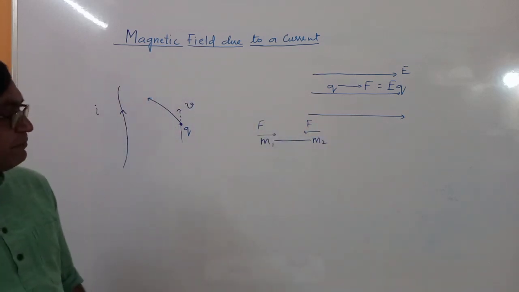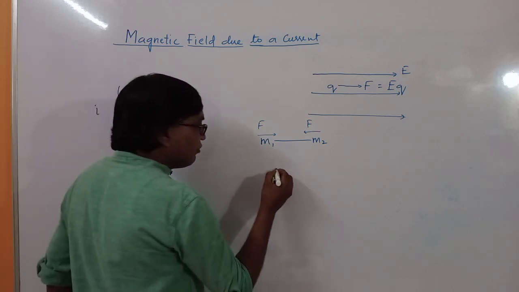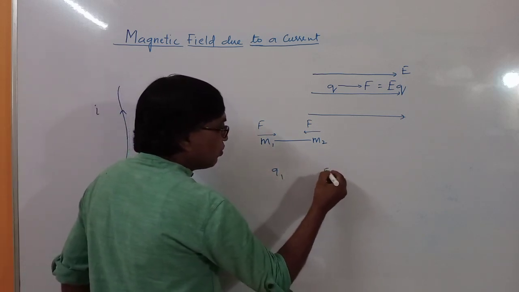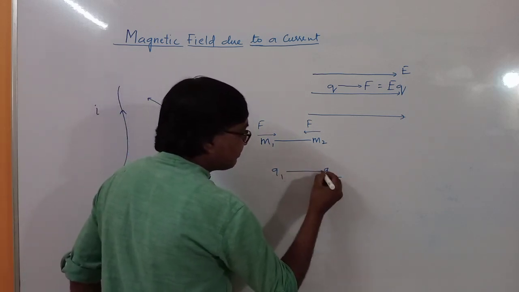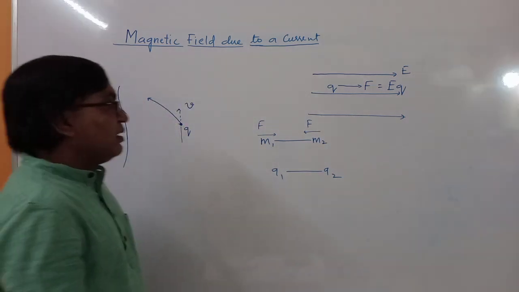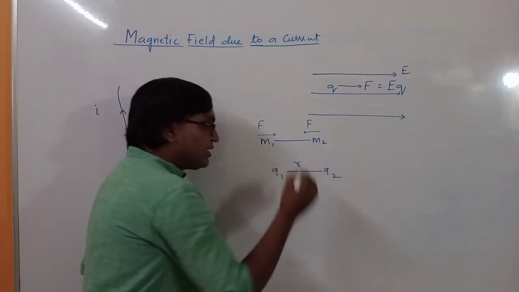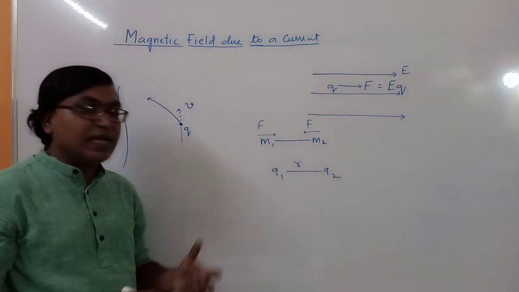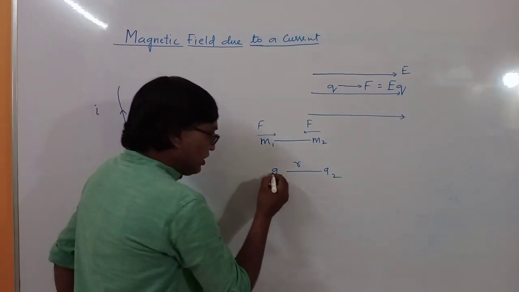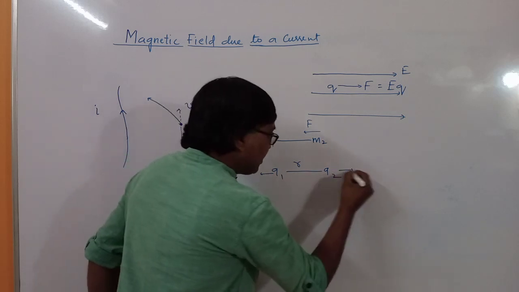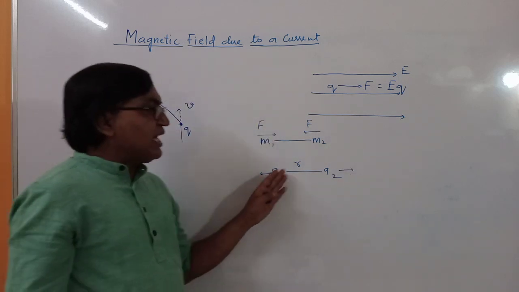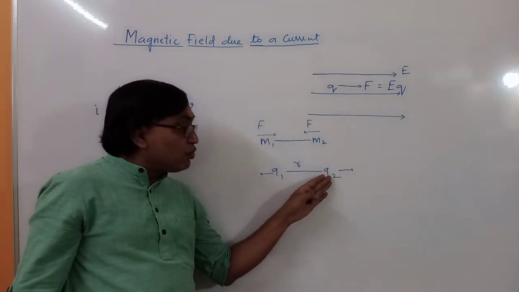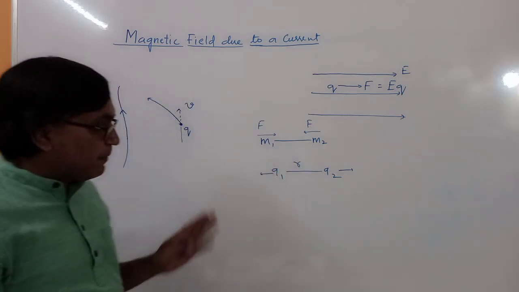So this is gravitational force. Then similarly, if you place two positive charges some distance apart, कुछ डिस्टेंस पे अगर ये दो पॉजिटिव चार्जेस हम रखेंगे तो क्या होगा? So there will be repulsion, meaning this charge q1 is applying a force on q2, and q2 is applying a force on q1.